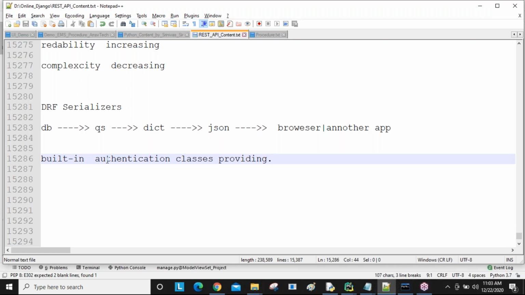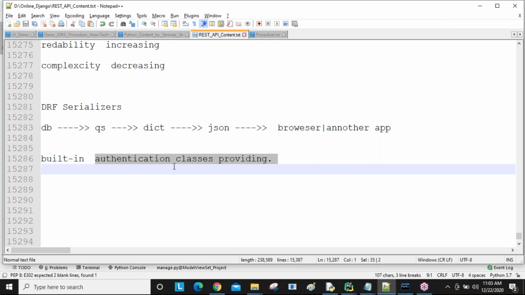Now if I'm not providing security to my API, then any other person can use these APIs, guys, and they may do some illegal activities. Possibilities are there if we are not providing security to our APIs. Then how do we provide the security? By using the authentication classes.